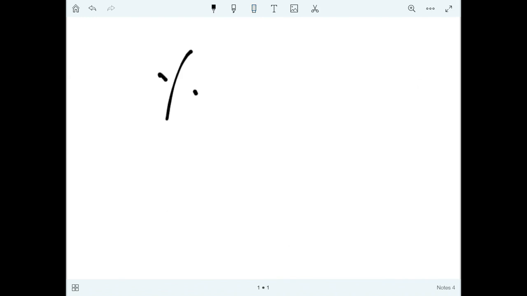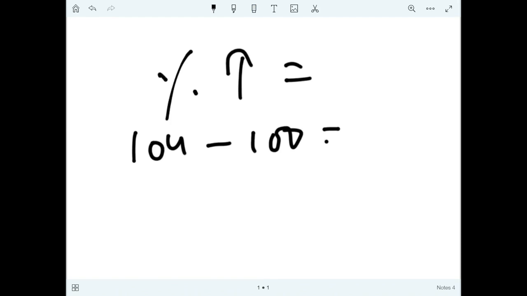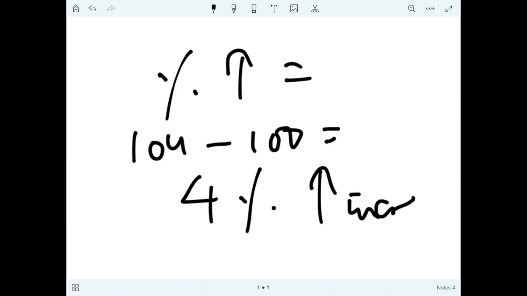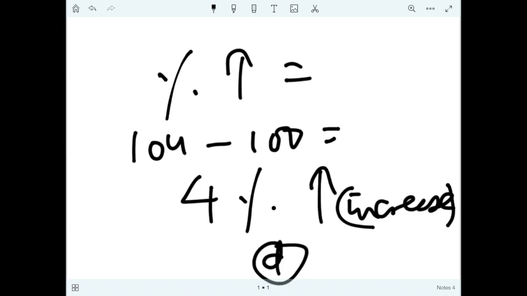The percentage increase is 104 minus 100. That is 4% increase. So that is the correct answer. Here it is option D. So this is how we have to apply the formulas.